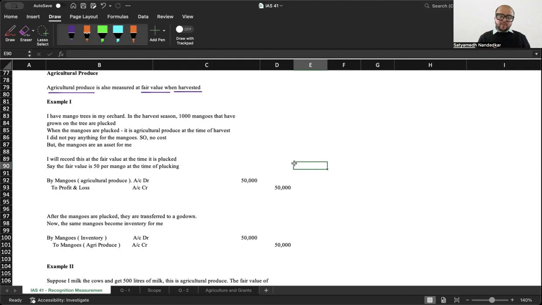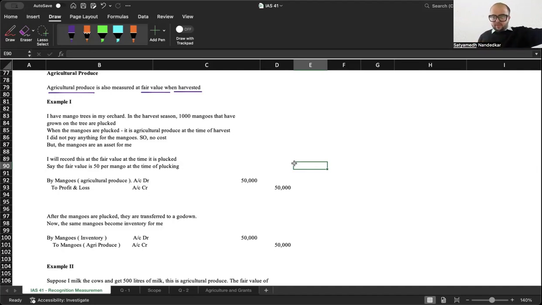After the mangoes are plucked, they are transferred to a godown. Now the same mangoes become inventory. The moment I pluck them, at that time I have to bring those mangoes into my books of accounts. At that time, I have to use fair value. So I record the entry: mangoes account debit to profit and loss account. And after the mangoes are plucked and transferred to a godown, that becomes inventory. So what will be the accounting entry now? From this agricultural produce, it will get transferred to inventory.